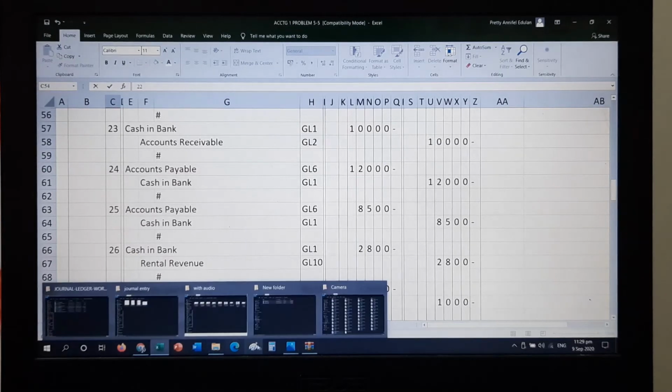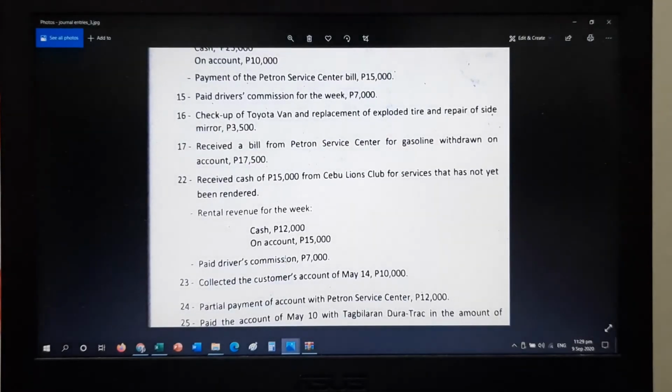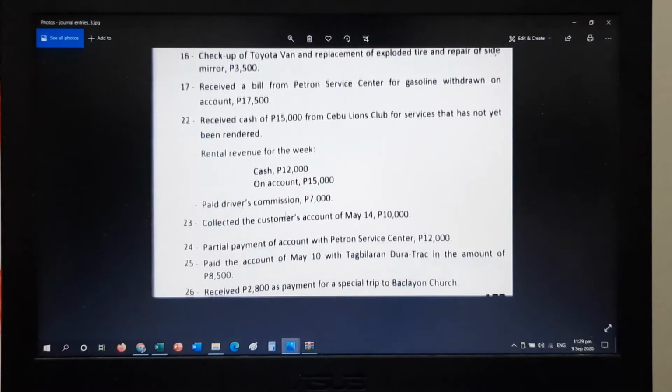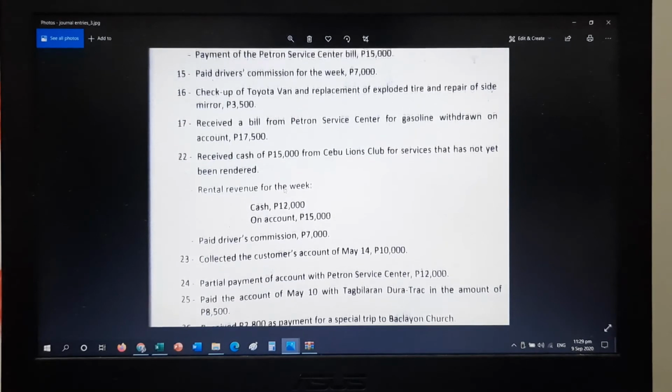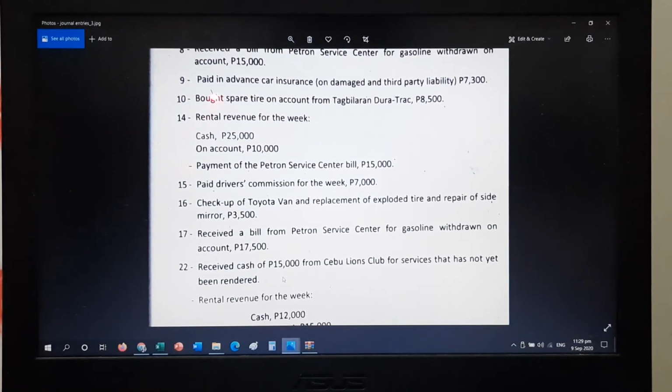Next, pay the account of May 10 with Tagbilaran Duratrack in the amount of 8,500. So let's go back to May 10. We bought spare tires, so that was tires and tubes inventory, credit accounts payable.